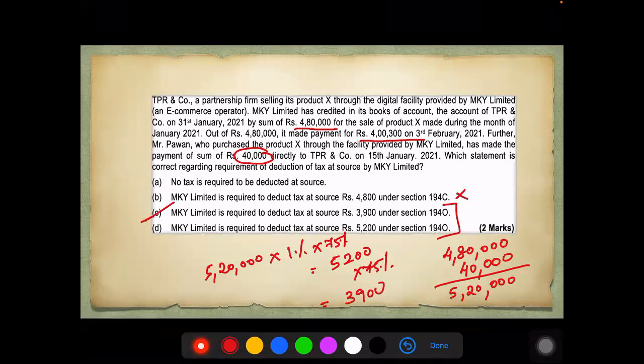Guys, please understand, it is a little complicated for you all because of this COVID scenario. You have to apply even that. Normally, it would have been only 5,200, but we also have to apply the 75% criteria. So it becomes 3,900 under section 194O. I hope I have made this one clear.